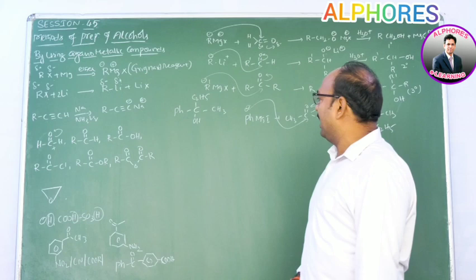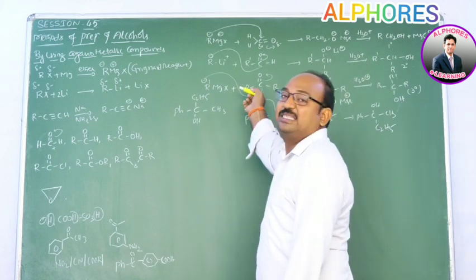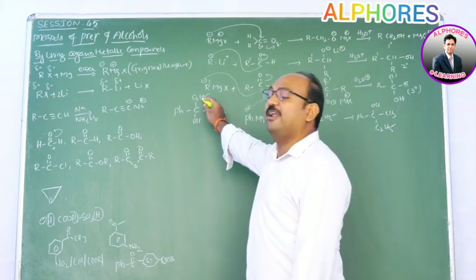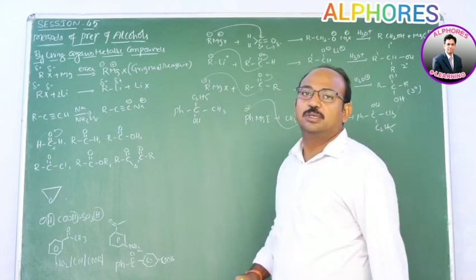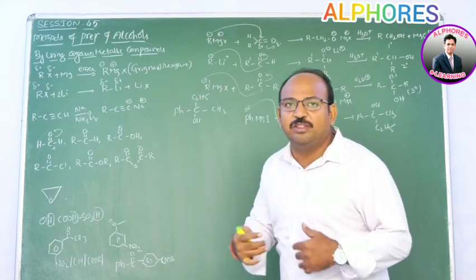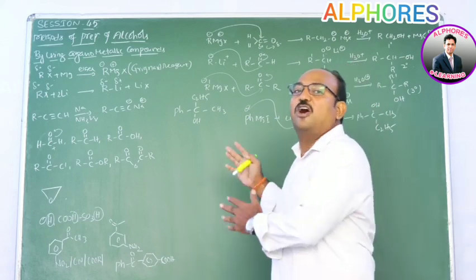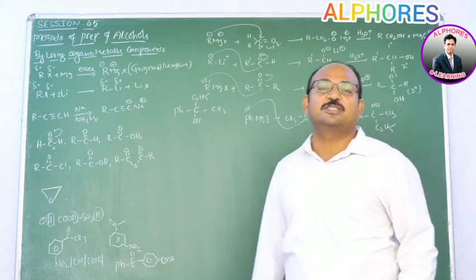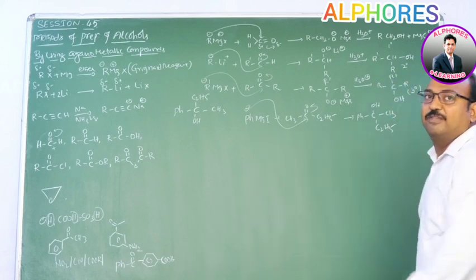Even instead of that, you can consider methyl magnesium iodide and ethyl phenyl ketone, or else ethyl magnesium iodide with acetophenone. These are the options, so you can prepare it in any of these ways.